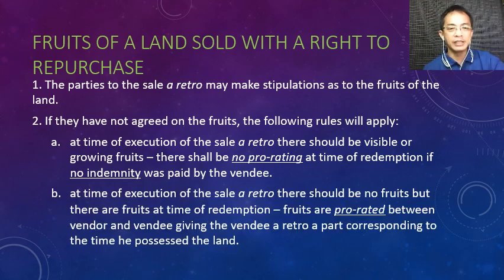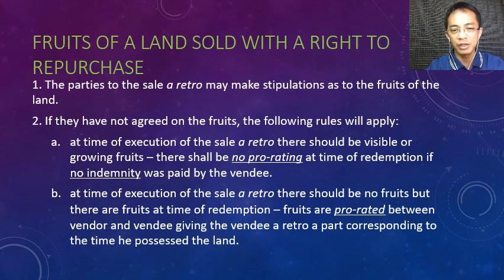Letter B, at the time of the execution of the sale a retro, there should be no fruits, but the fruits at the time of redemption, the fruits must be prorated between the vendor and the vendee. Ibig sabihin, class, ibig sabihin dito, yung originally, when the sale was made, there are no fruits. But during redemption, may fruits. If the parties do not agree, do not have any stipulation or agreements as to fruit, the law says, yung fruit at the time of redemption must be divided between the vendor and the vendee.